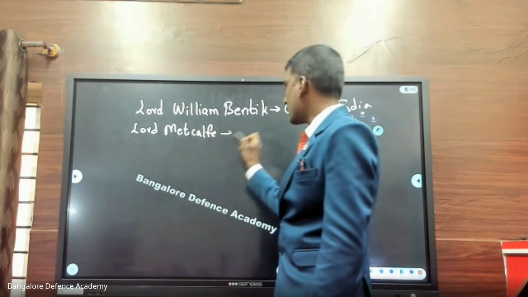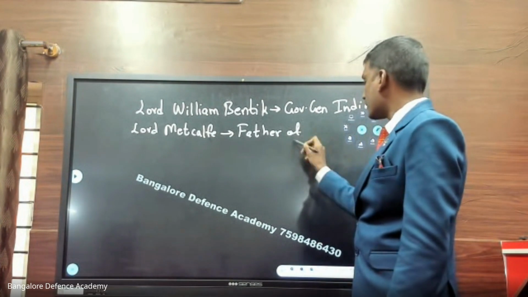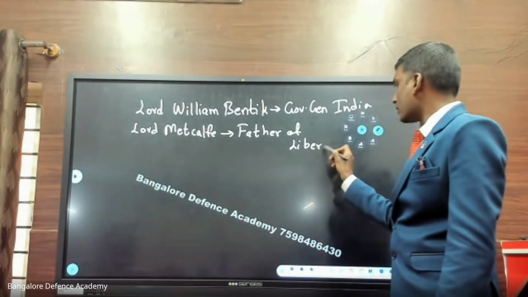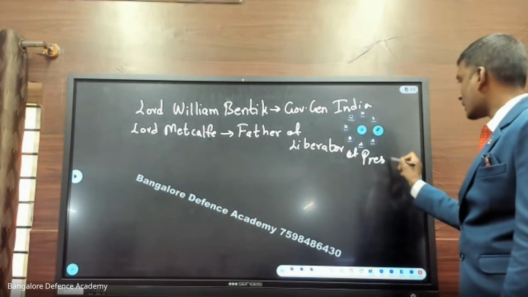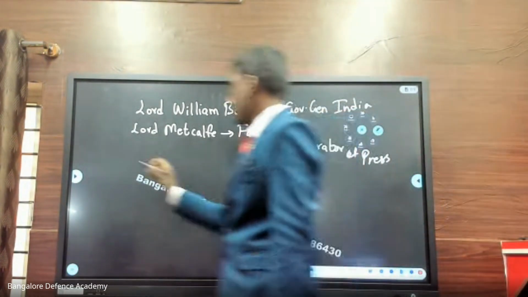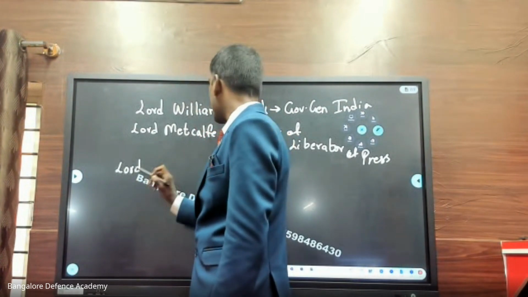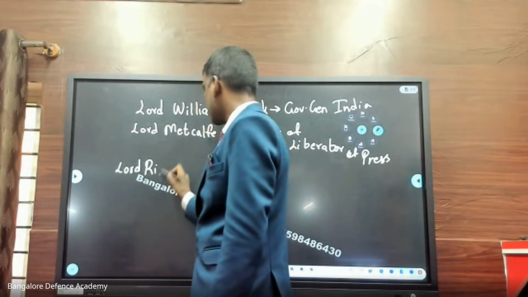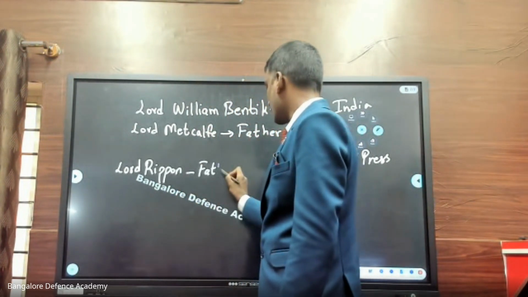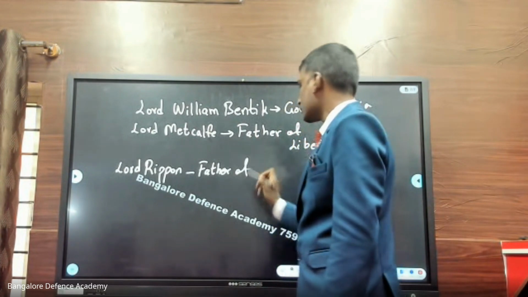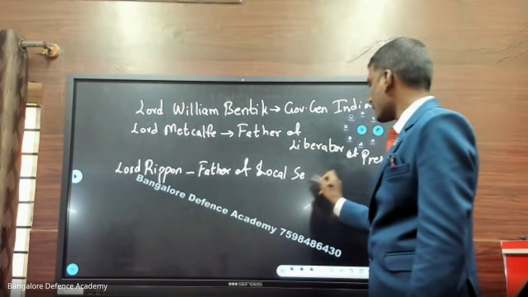Next, you have Lord Metcalfe. He is called the Liberator of the Press. Next, you have Lord Ripon. Lord Ripon, Father of local self-government.